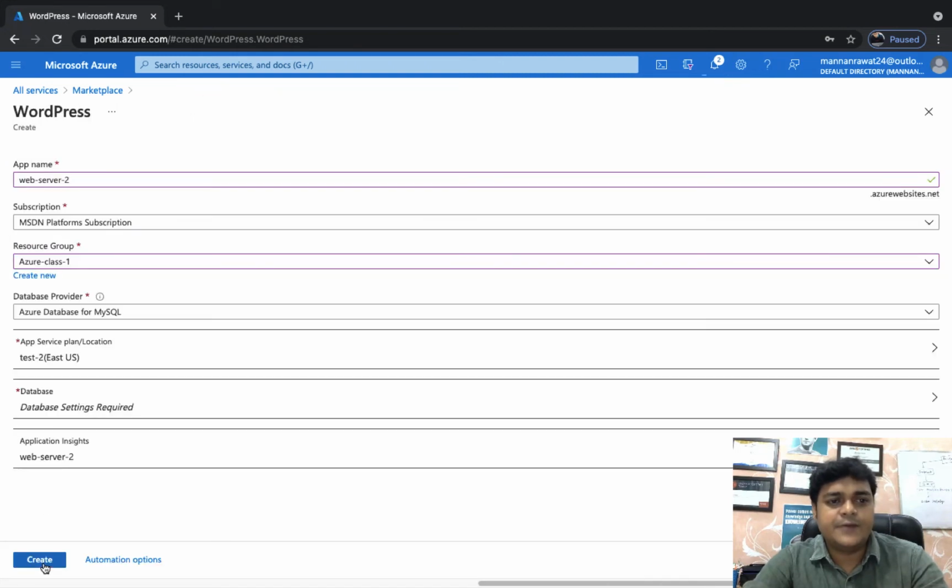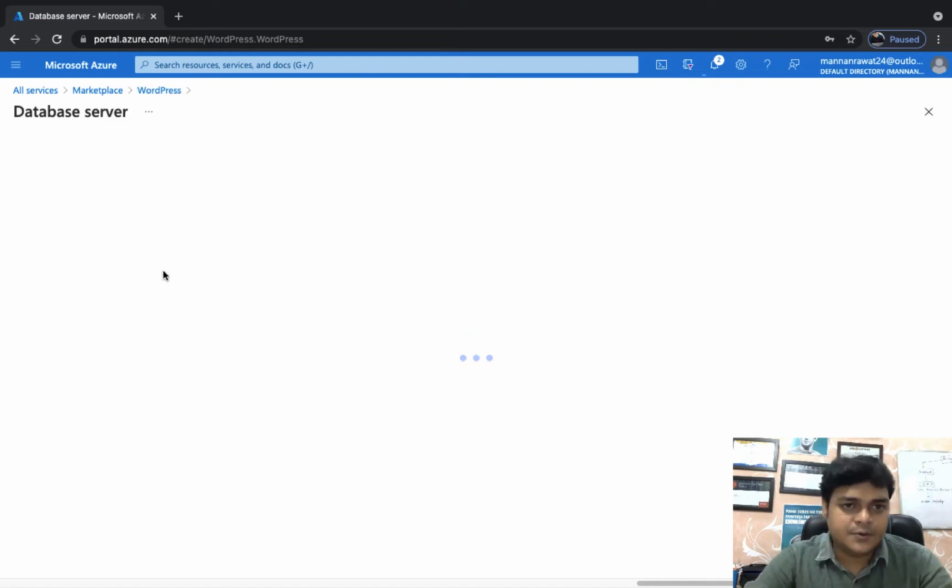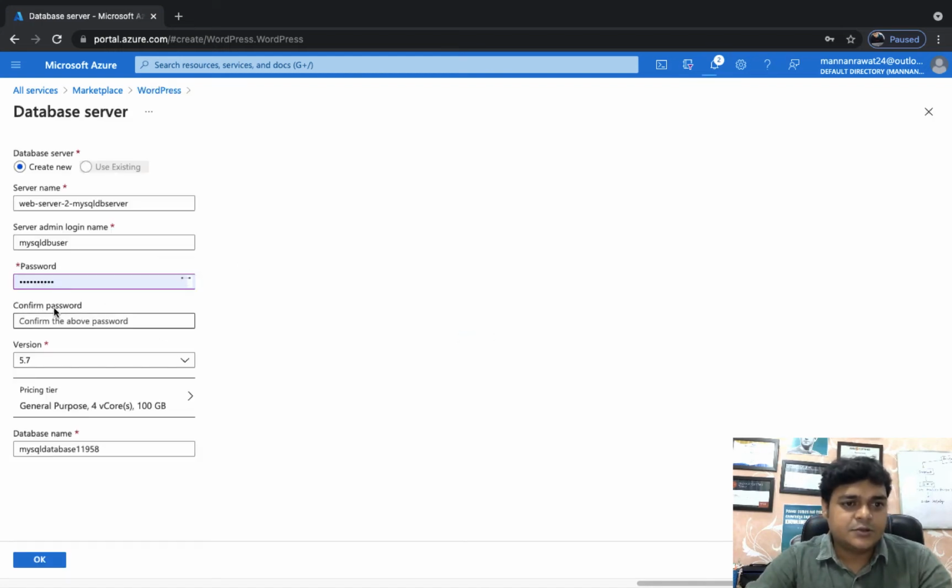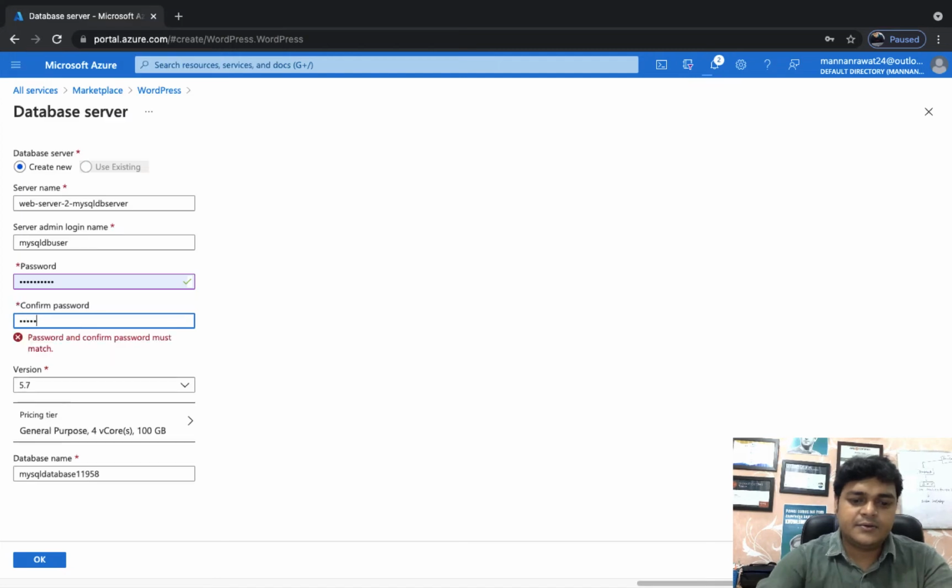Click OK. Same procedure: you need to provide the username and password of your database server. So MySQL DB, and I'm going to use the same password again.